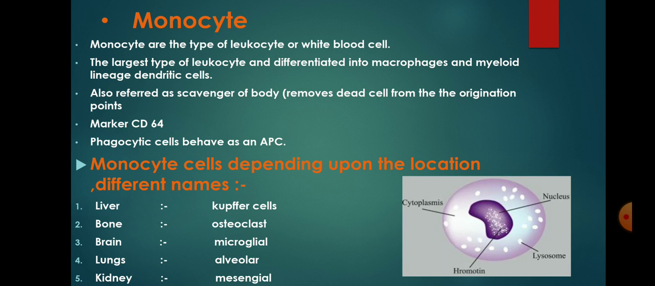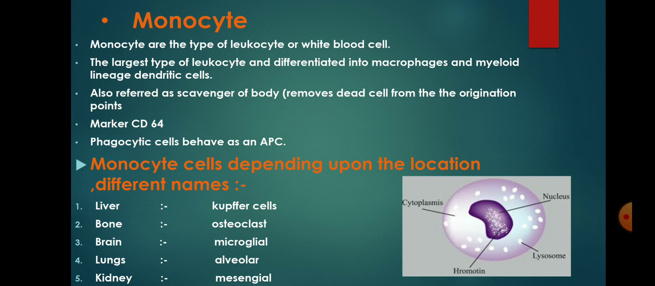Now we discuss monocyte. Monocyte is a leukocyte with bean-shaped or brain-like convoluted nuclei, circulating in blood with a half-life of 8 hours. It is a precursor of tissue macrophage. Monocytes are a type of leukocyte or white blood cell.